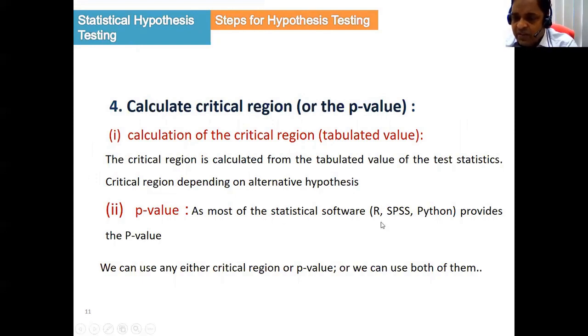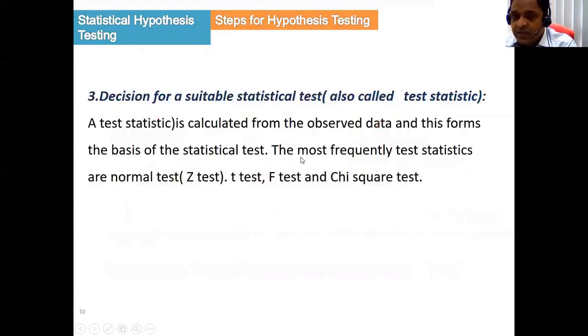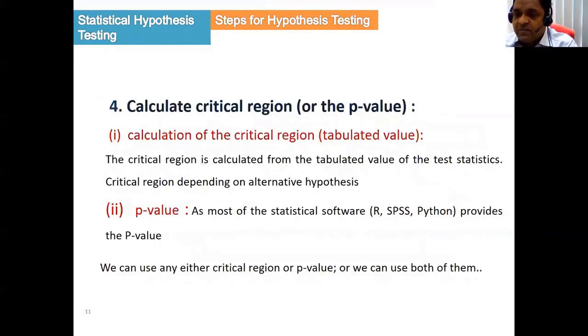The p-value you can get from R or Python. The critical region is calculated from the tabulated value of the test statistic that we have calculated in step 3, whether t, f, z, or chi-square. So based on this tabulated value we find the critical region, and the p-value is also based on the test statistic, but it is easy and most widely used.